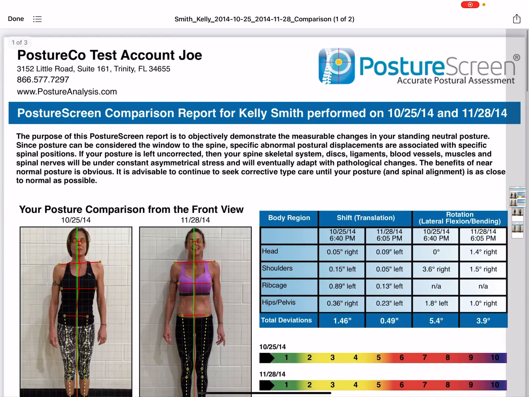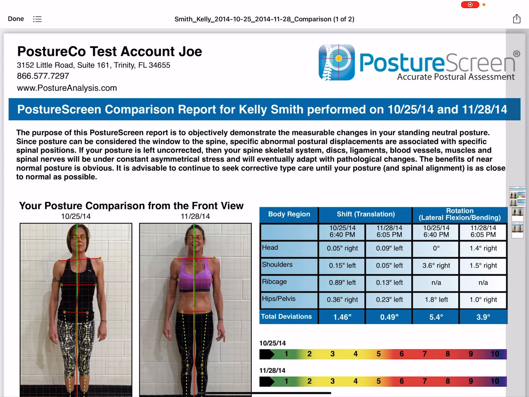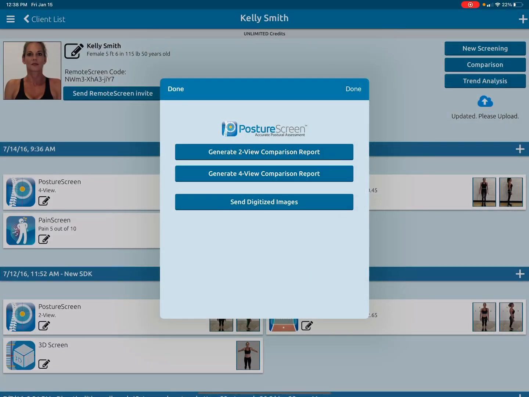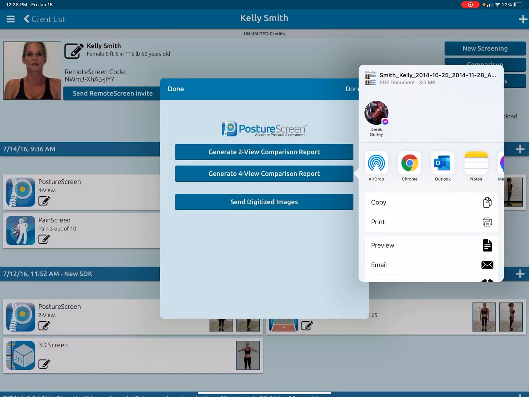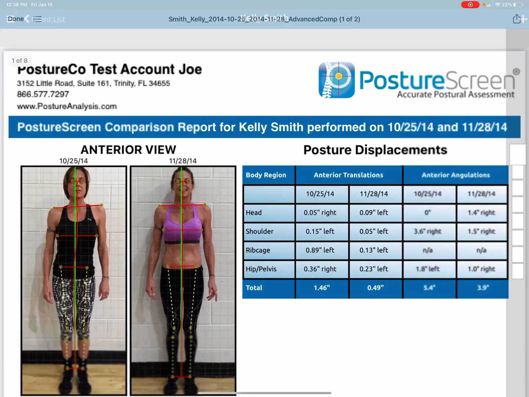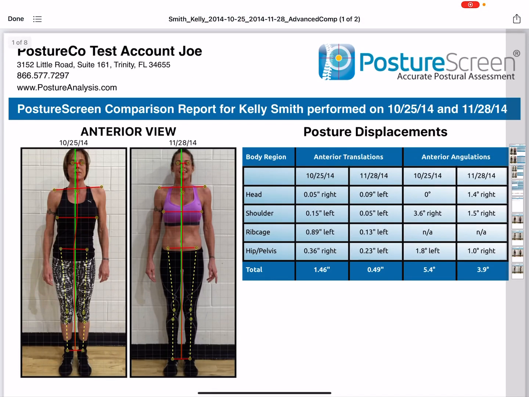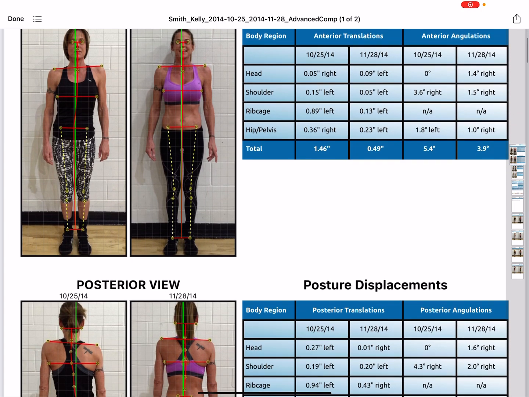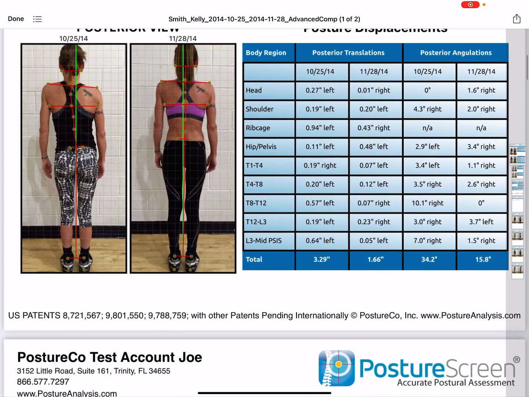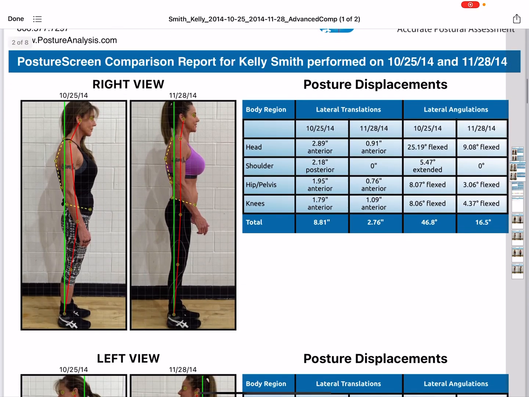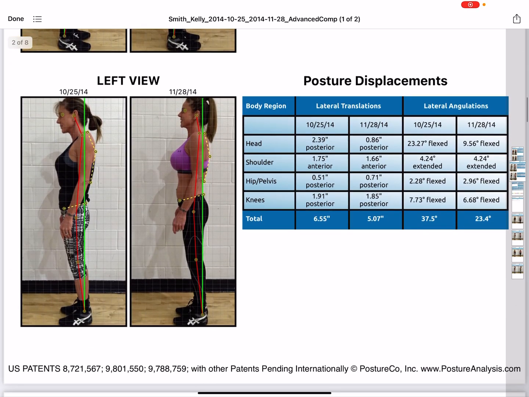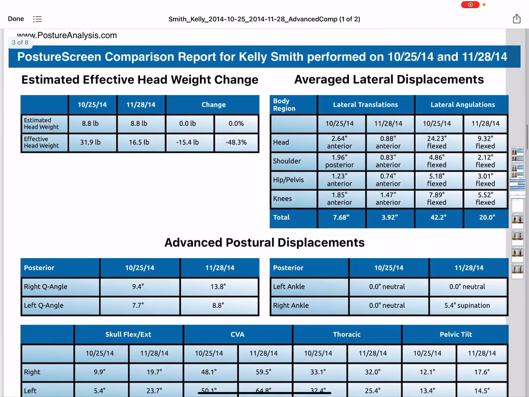That's for the patients. Remember, the 2-view is a report for the patients. The 4-view, if you have 4-view assessment, obviously, this is more detailed. This is for a clinician or a high-end personal trainer. You can see we get all the data points. This is not meant for your patient or client. It will confuse the heck out of them.